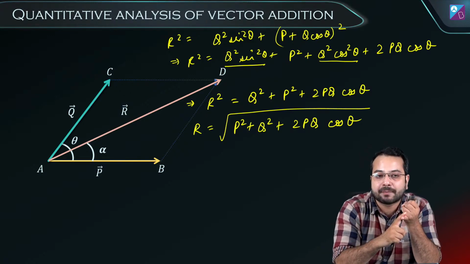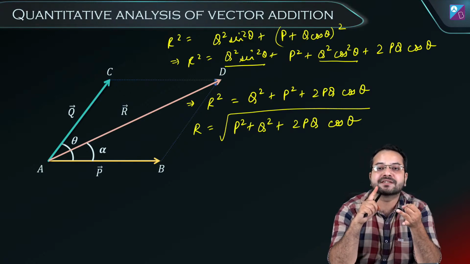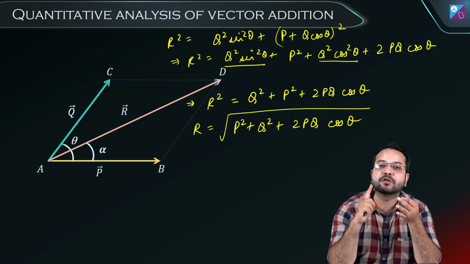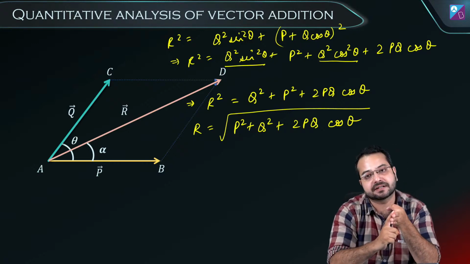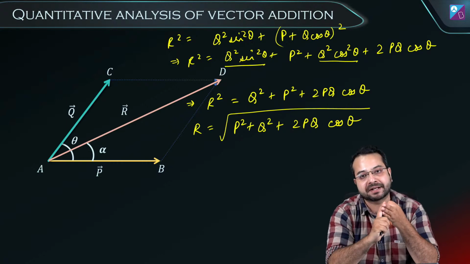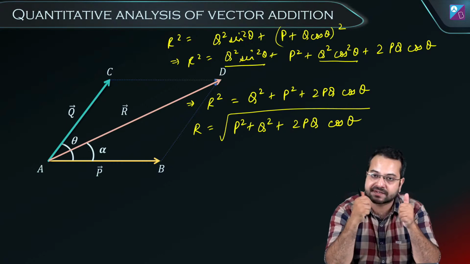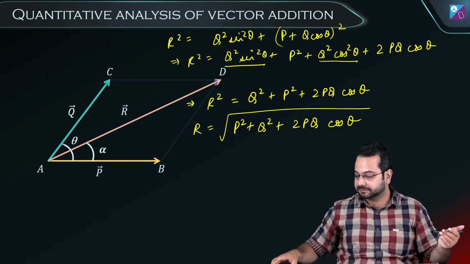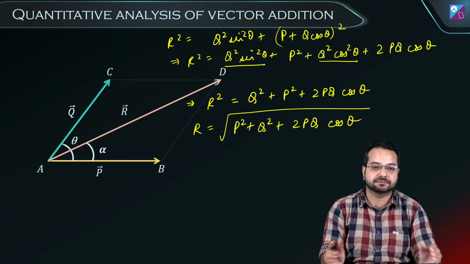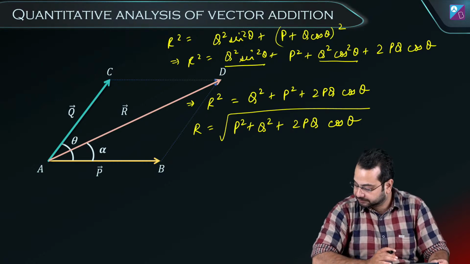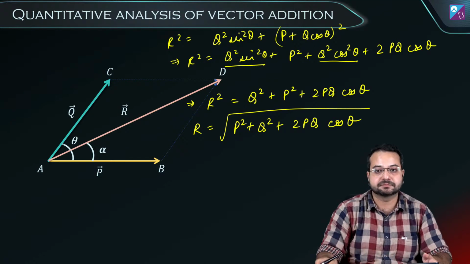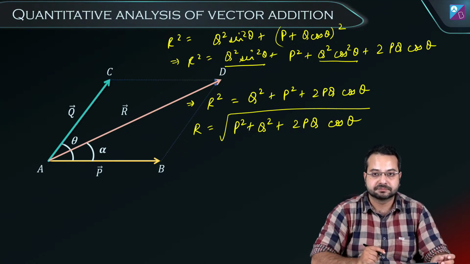So if I know the magnitude of P, if I know the magnitude of Q, and if we know the angle between the vectors, I can find out the magnitude of the resultant. If this is clear, quickly give me a thumbs up. Clear?